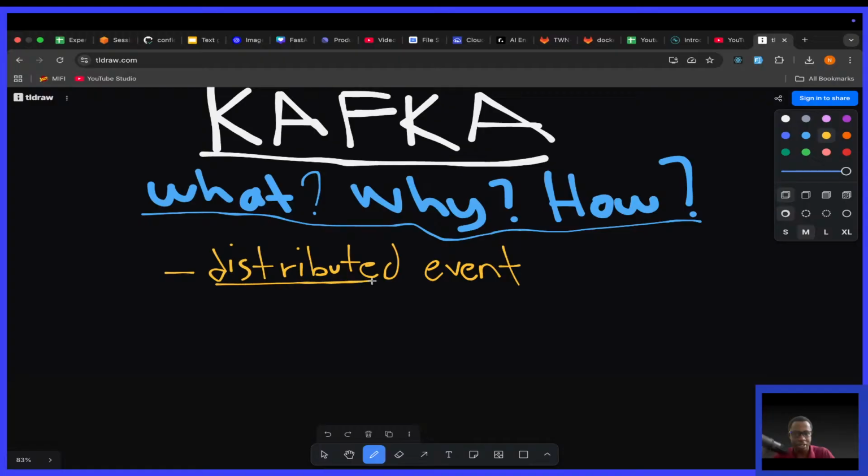Distributed and event. And it is used for building real-time data pipelines and streaming applications. The creators of Kafka designed it in such a way that it can handle large volumes of data in a very scalable and fault-tolerant manner. Because it is fault-tolerant and can handle a lot of data in a scalable way, it is very good for things like real-time analytics, data ingestion, and event-driven architectures.